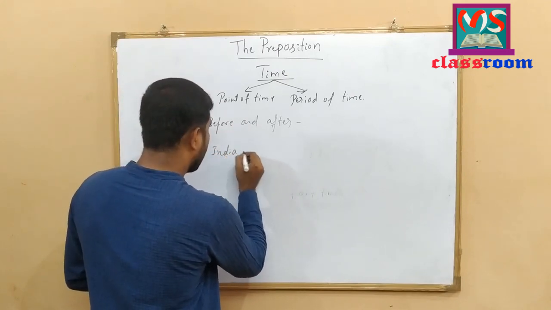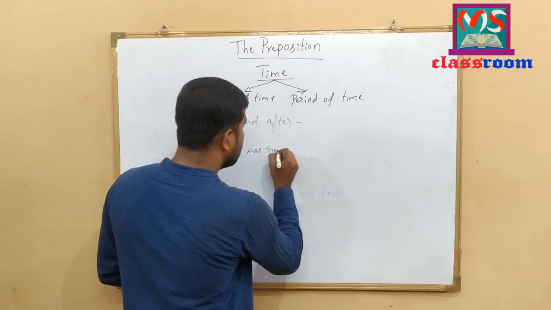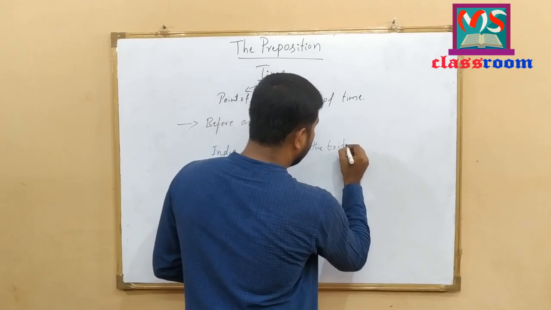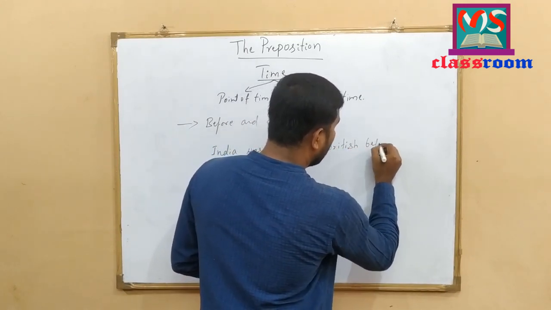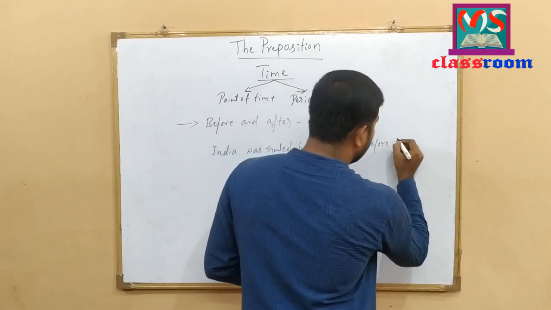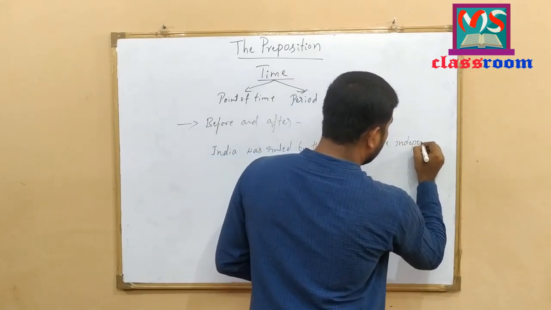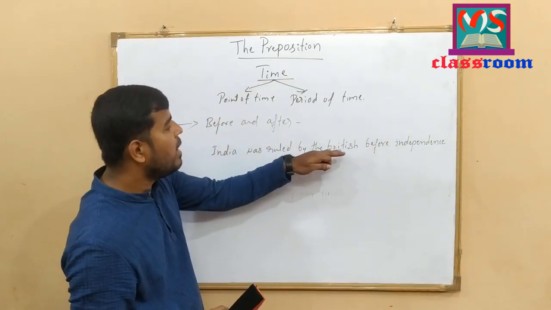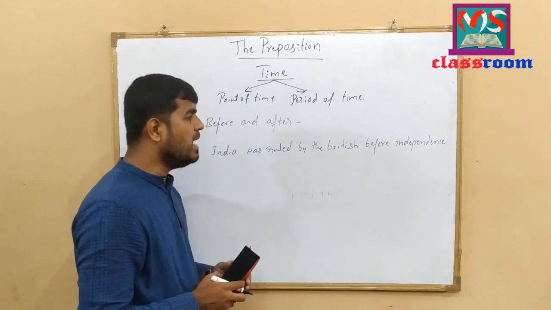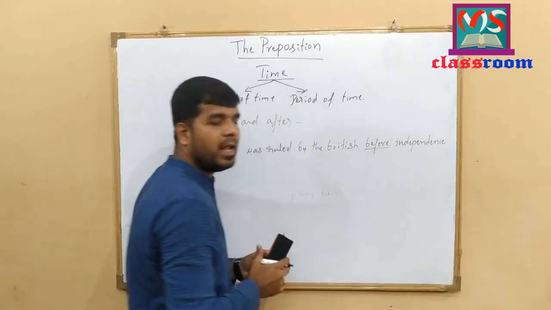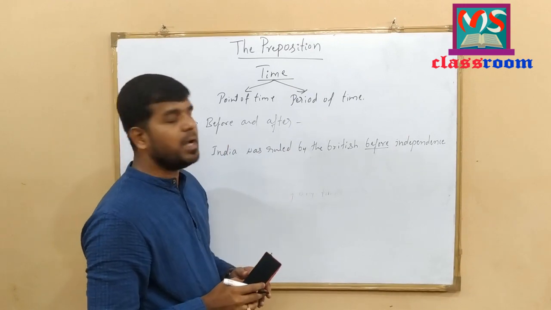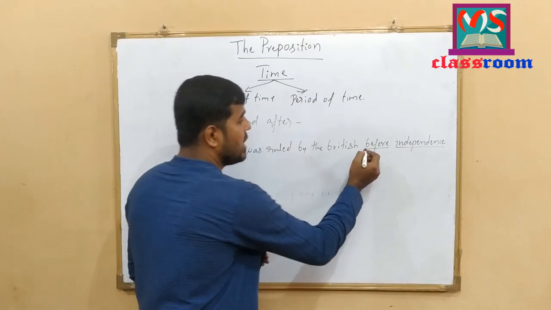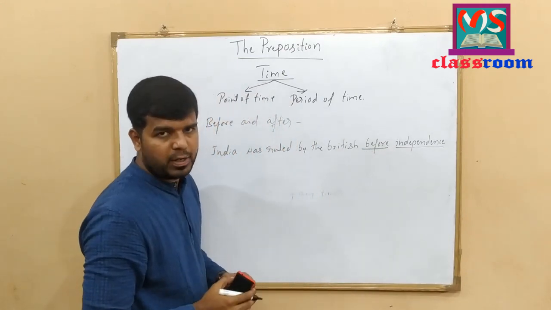India was ruled by the British before independence. India was ruled by the British before independence. Look at here. Before independence, India was ruled by the British. Before, to mention the before time, I have used the preposition before here.